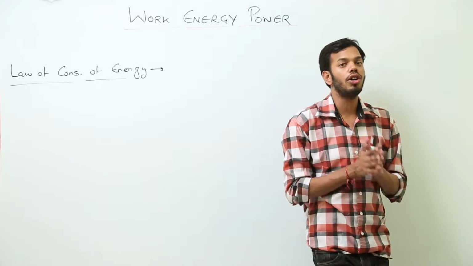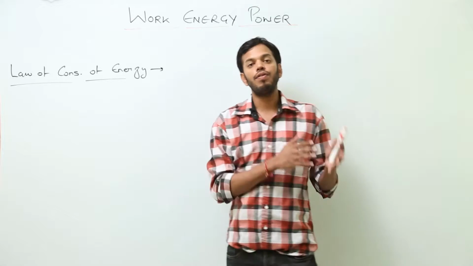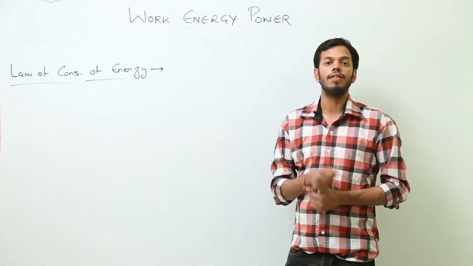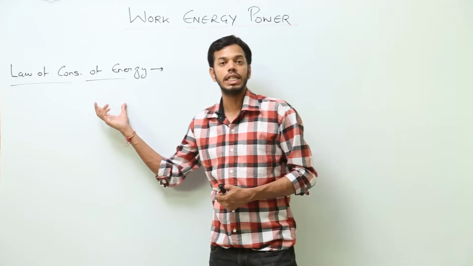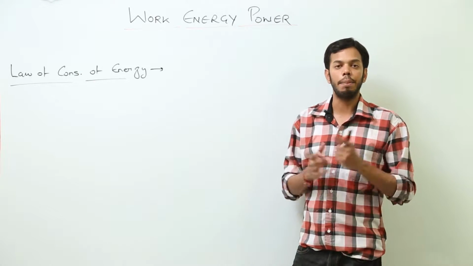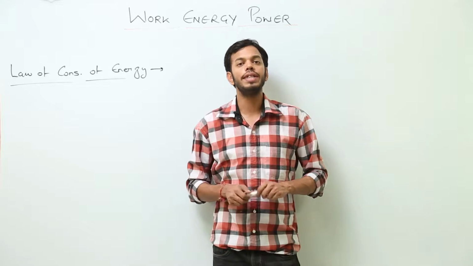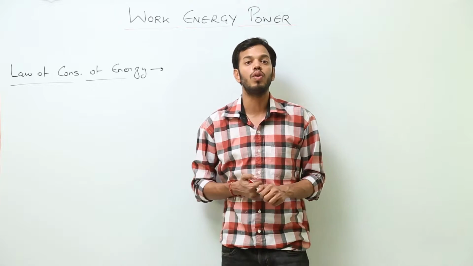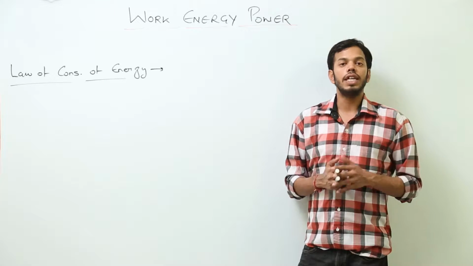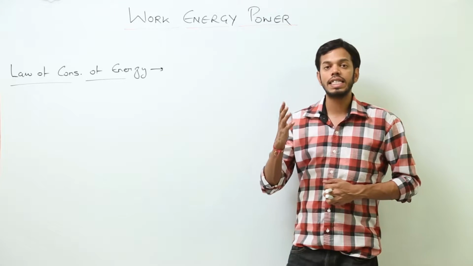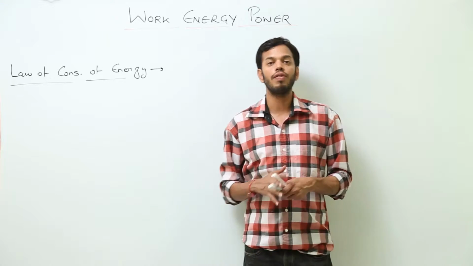Whether a body is in motion or not, one form of energy always changes into another form of energy, and that is why this law of conservation of energy is a universal law. It is applicable everywhere at every point. For example, all the machinery around us also works on the law of conservation of energy. If you are sitting in a room where your fan is working, the fan is giving you a proper breeze, that is why you are not feeling hot.